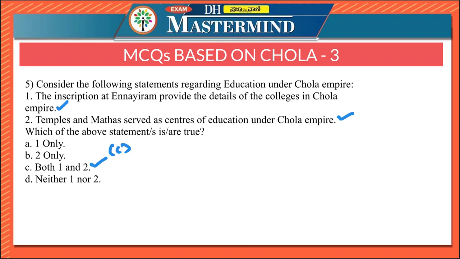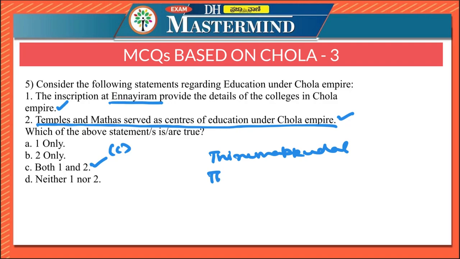Education was given a lot of importance under Chola Empire. Temples and mathas served as centers of education under Chola Empire. Besides these, several educational institutions also flourished. The inscription at Ennairam, Tirumakkudal, please remember, Tirumakkudal and Tirubhuvanai provide details of the colleges that existed in these places.